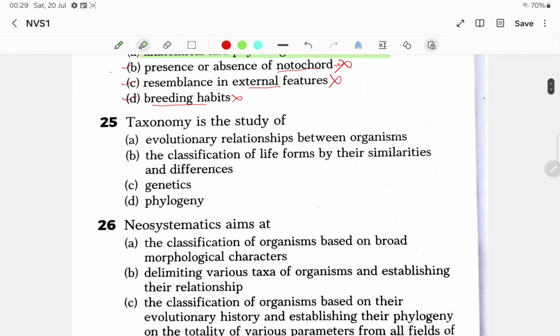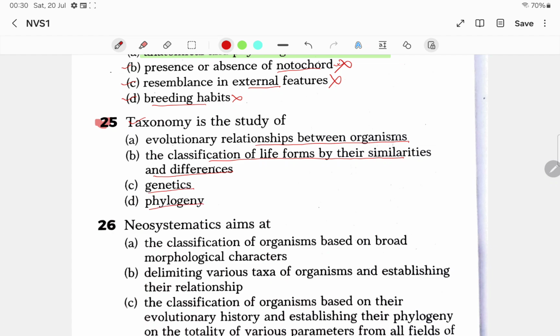Now the next question: taxonomy is the study of what? The options are evolutionary relationship between organisms, the classification of life forms by their similarities and differences, genetics, or phylogeny.